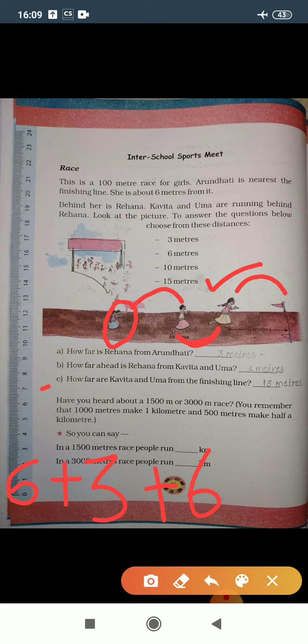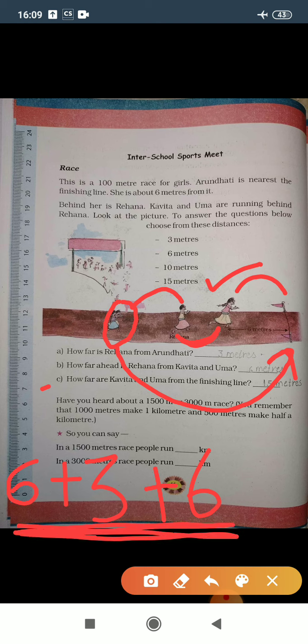Now we need to find out Uma and Kavita's distance from the finishing line. So simply we add these three distances to find out how far they are running from the finishing line. So 6 plus 3, 9. 9 plus 6 gives you 15. So they are 15 meters from the finishing line.